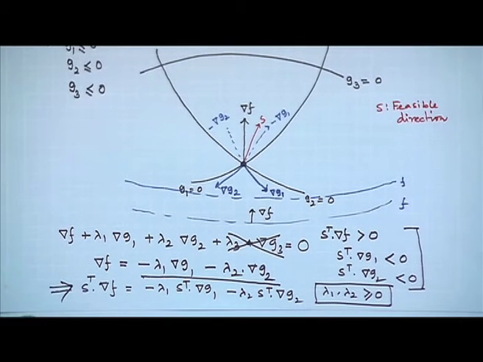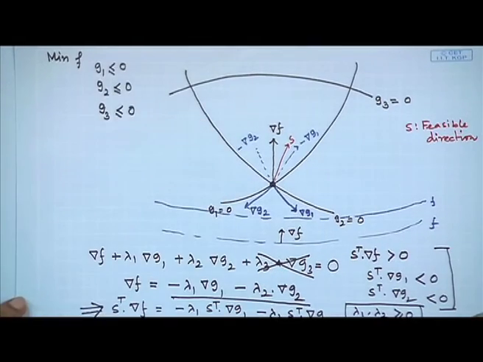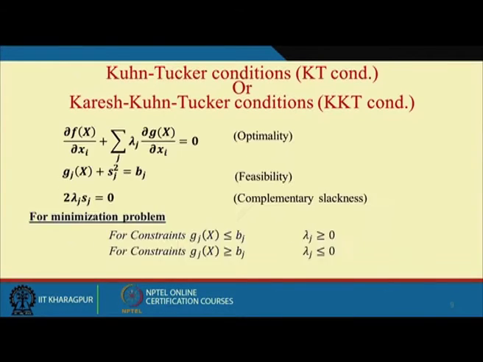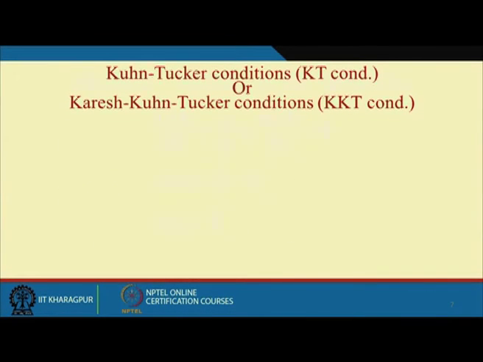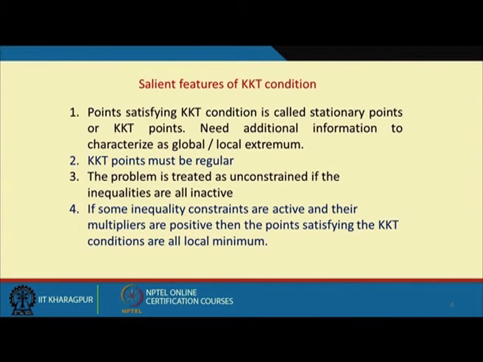Okay? That is why, as I said before, for the minimization problem, there was a condition that if G1 is less than or equal to 0, we have considered that the KKT multipliers must be positive.